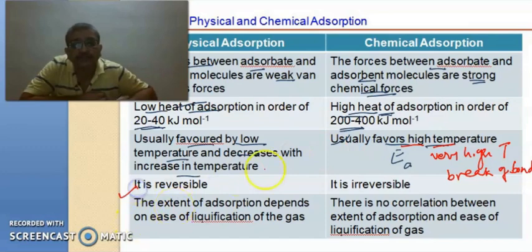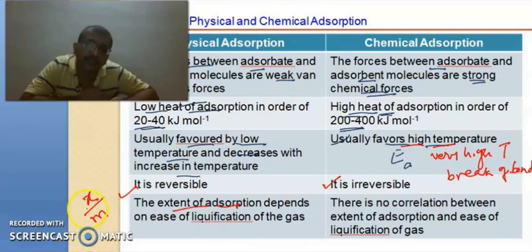Now, physical adsorption is a reversible process, while chemical adsorption is an irreversible process. Next, the extent of adsorption. What is extent of adsorption? Extent of adsorption is the amount of adsorbate that is getting adsorbed or stuck on the surface of an adsorbent. If we take an adsorbent of amount m, and x is the amount of gas or liquid getting adsorbed over the surface, then the ratio x by m we call the extent of adsorption.